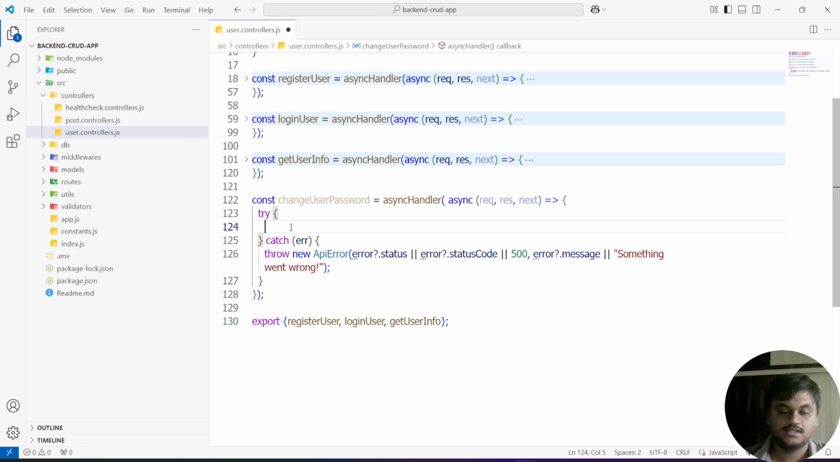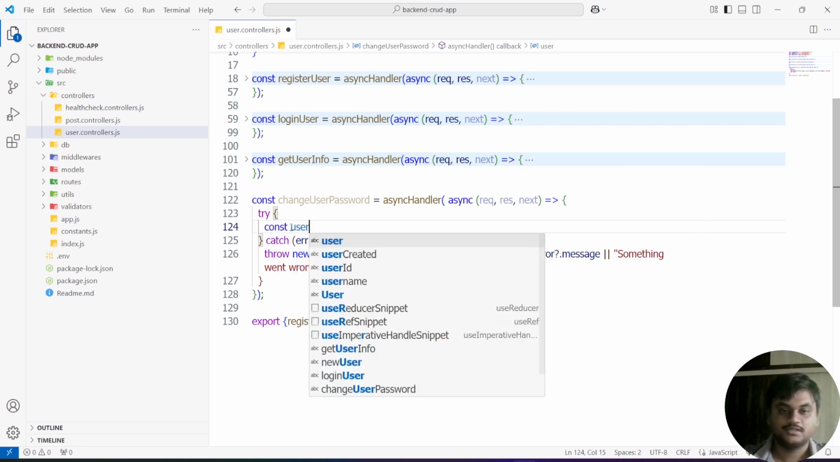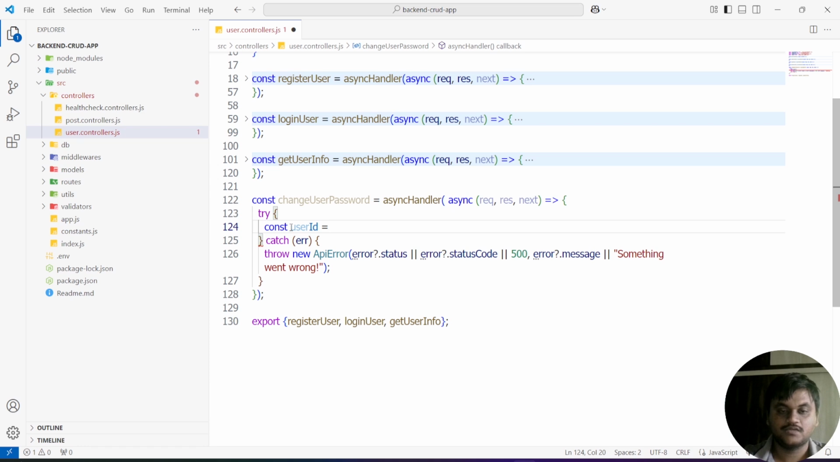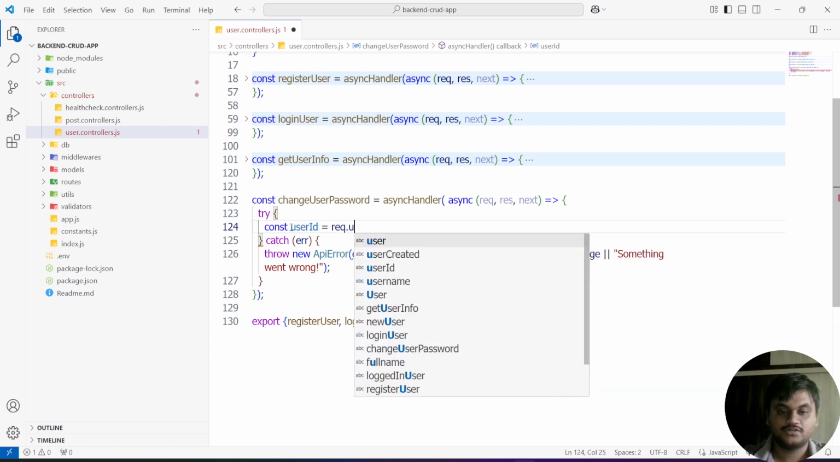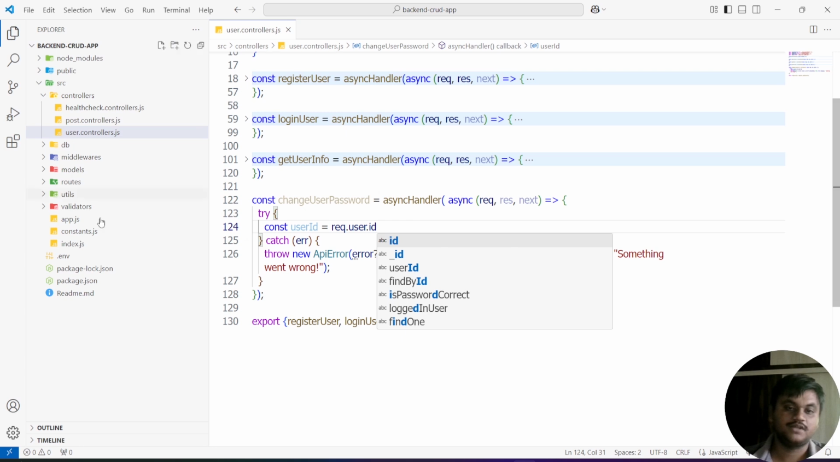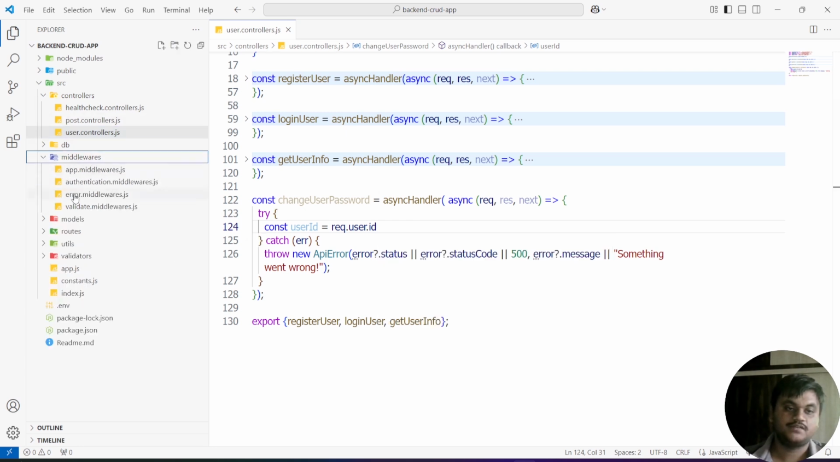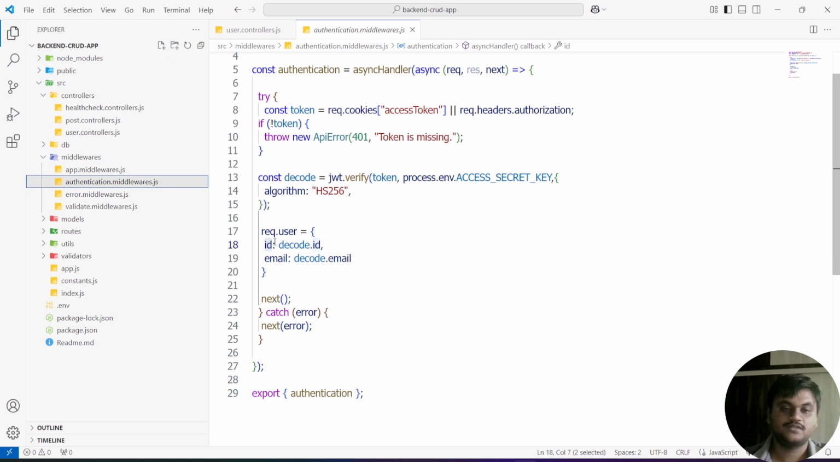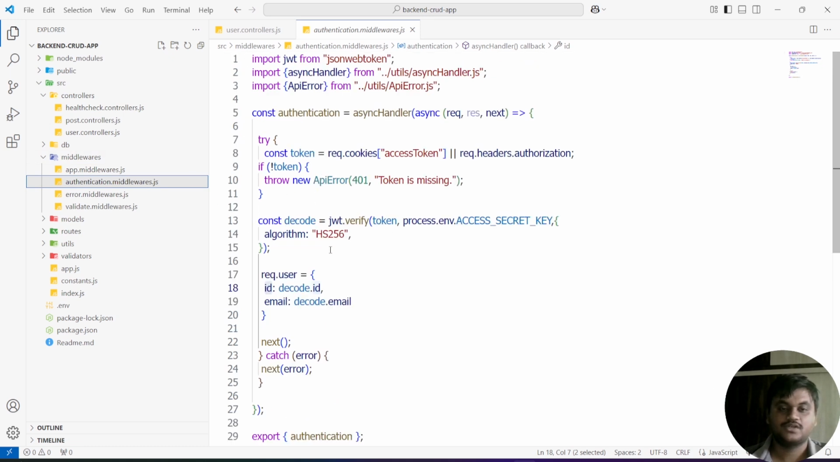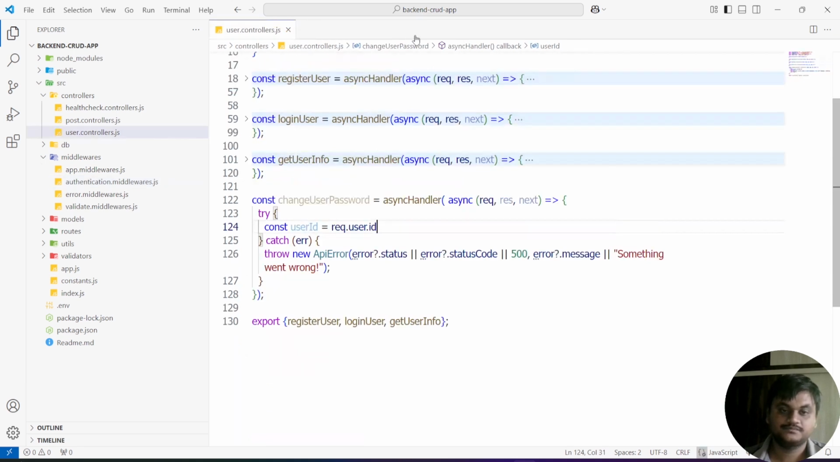And here, first I'm going to get the user id equal to request.user.id. It is coming from the middleware. Which middleware? The authentication middleware. In this middleware we are going to check the token. After token checking, we are going to decode the token. After decoding the token, we will get the id, email, and a few other things in the token itself. We are going to use only the id and email address, destructuring them here.